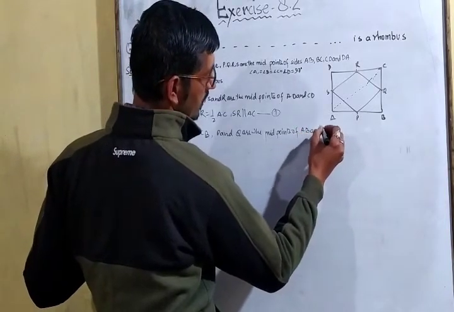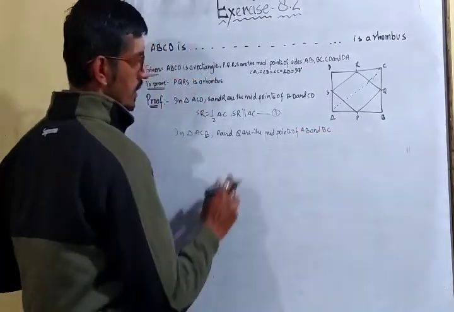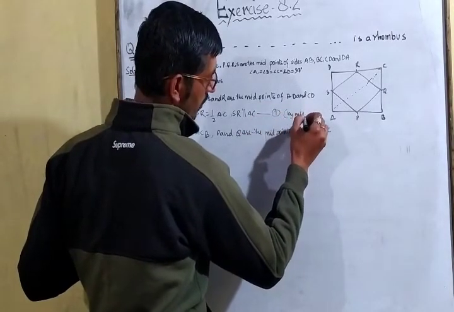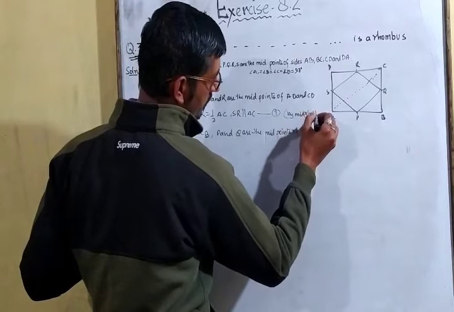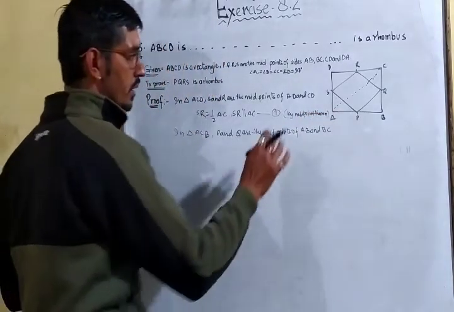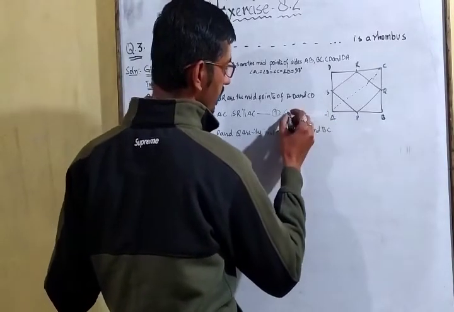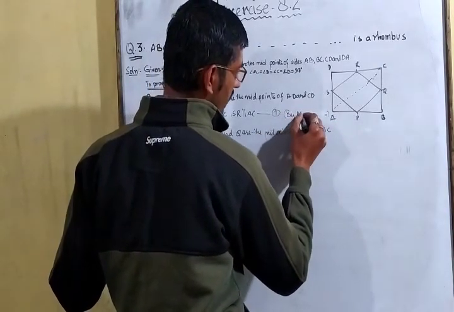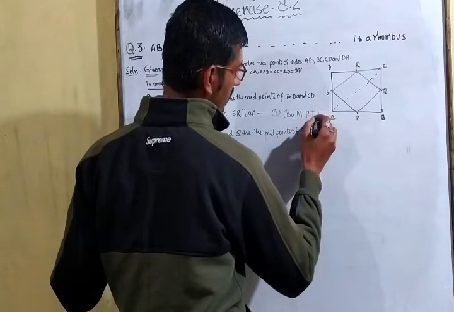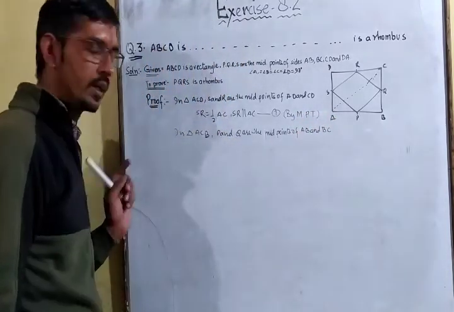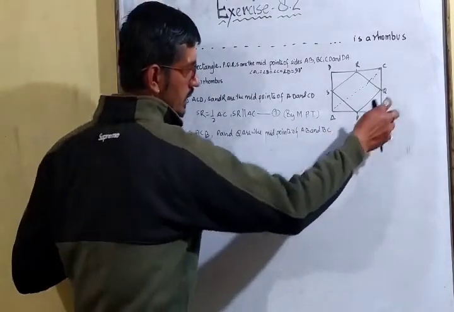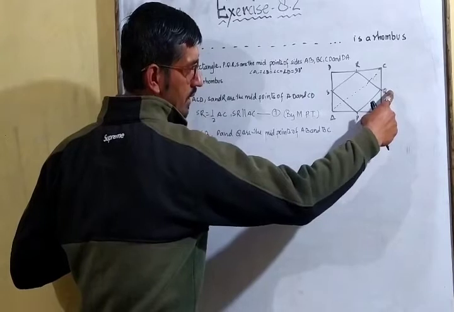So here the reason you will write by midpoint theorem. By MPT, midpoint theorem.